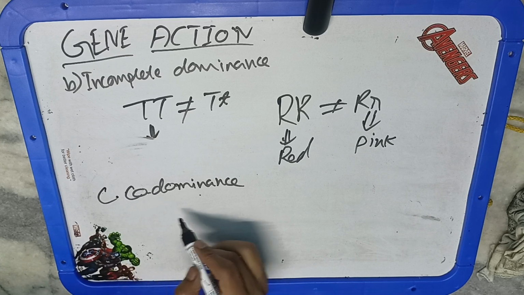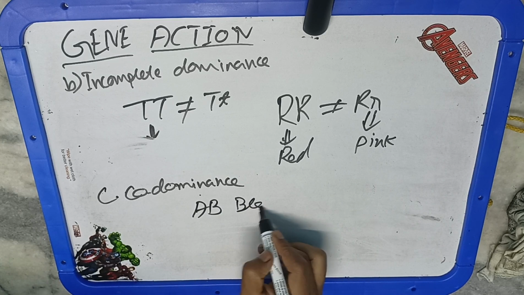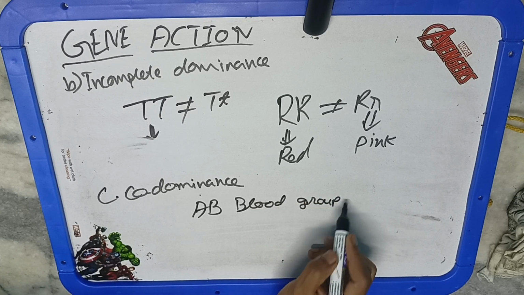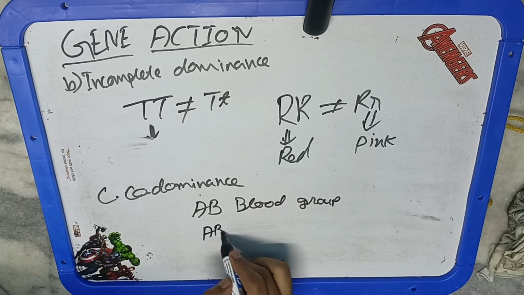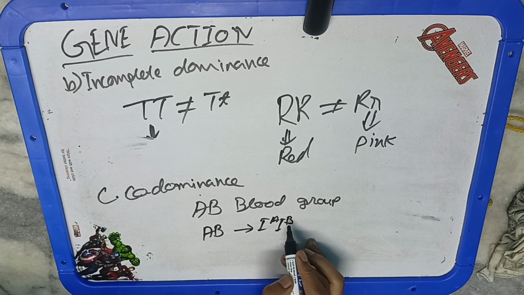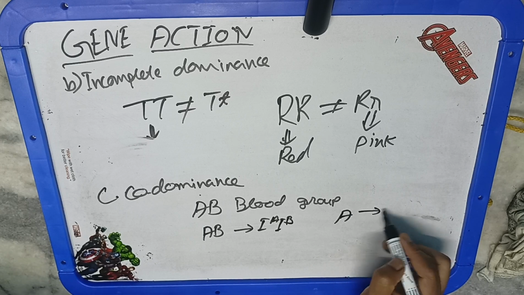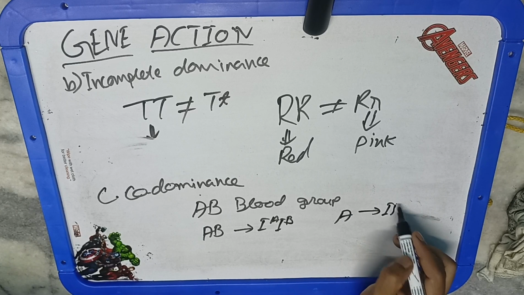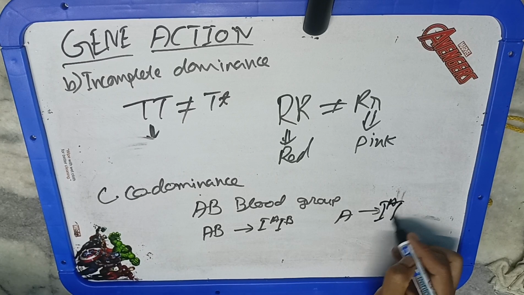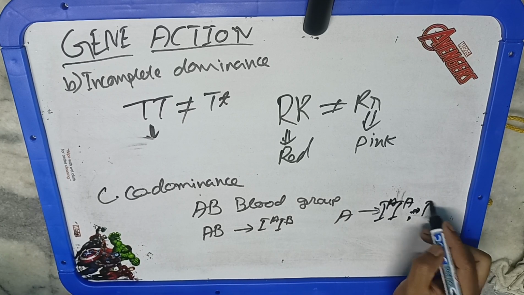Example is the AB blood group. In the AB blood group, both the alleles are present, capital IA and IB, and both are expressing equally. So this is the example of codominance. But if you see the A blood group, the condition is IA IA or IA small i. In the AB blood group, IA and IB both are present and both are dominant. So this is the example of codominance.